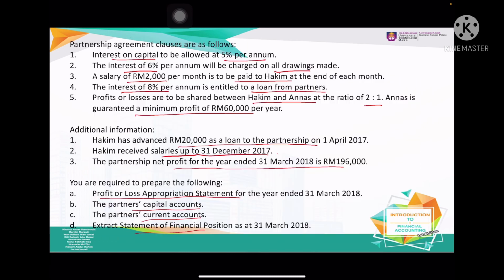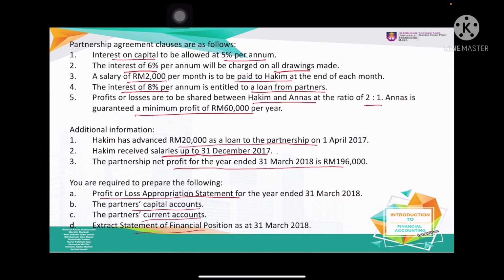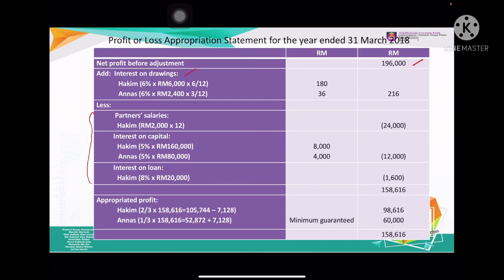We can see the drawing here, 6%. Number 2, interest on drawing is 6% on all drawing. So interest on drawing is 6% times 6,000 times 6/12.